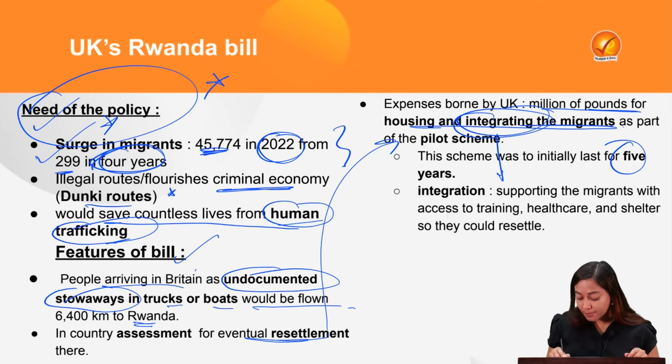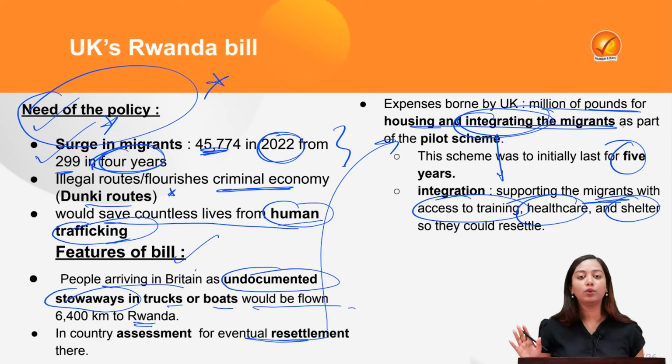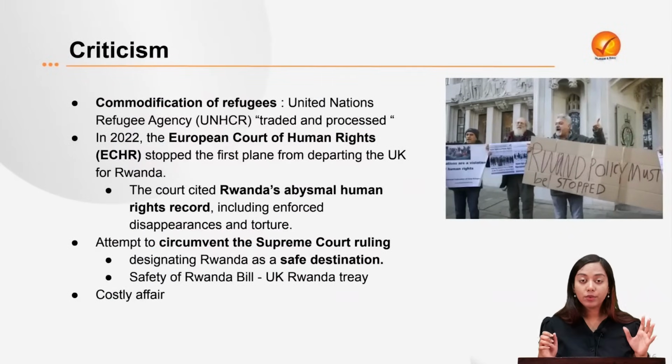So basically, this is supporting the migrants by providing them access to training, healthcare and shelter so that they can resettle. Not in Europe, not in UK, but in Rwanda. Now let's look into the criticism.